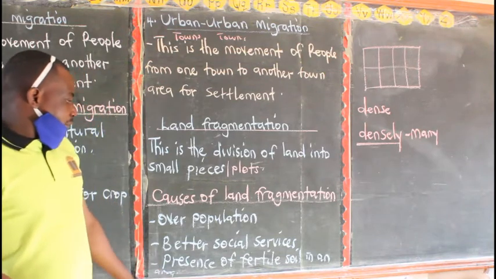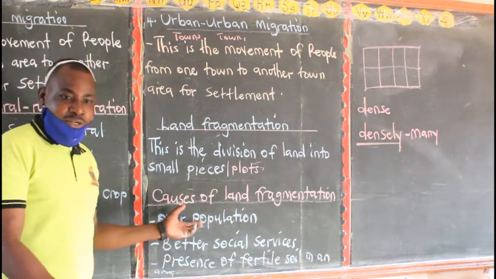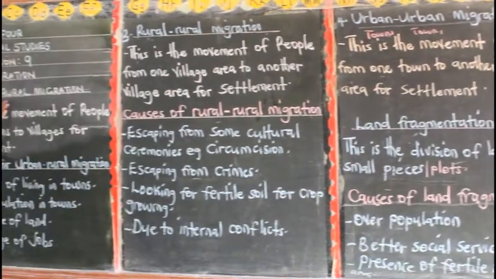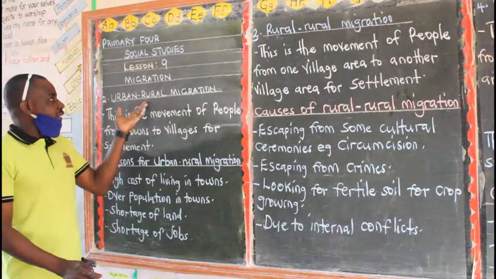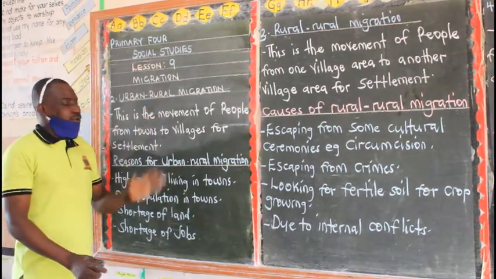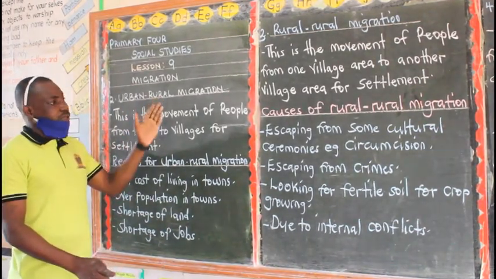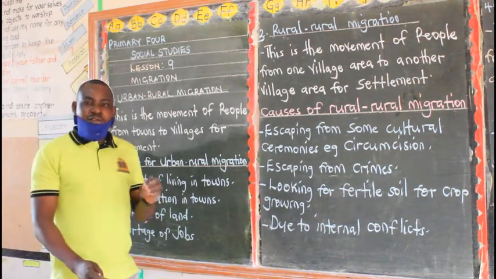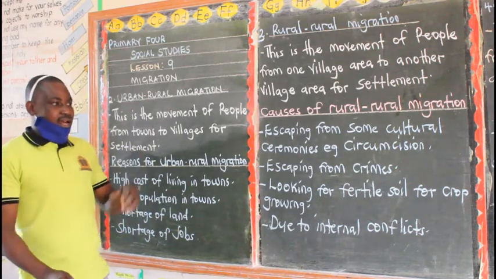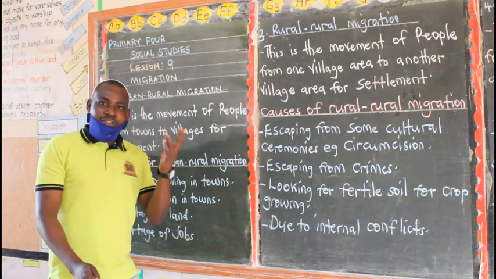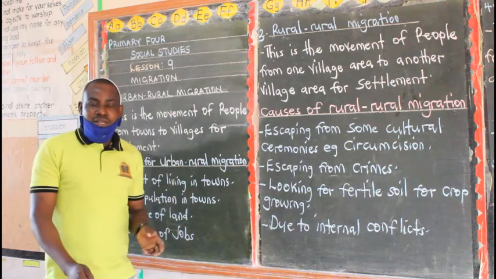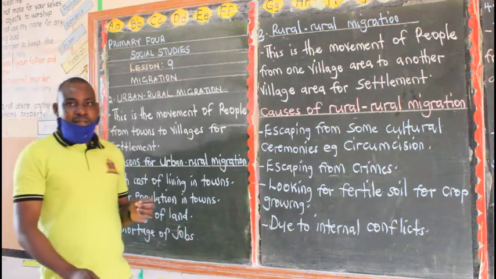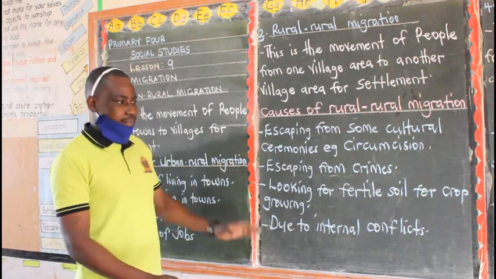So my beloved children of primary 4, today's lesson has been about migration, but under types of internal migration. Remember I told you that we have 2 types of migration. We have internal migration and also external migration. And for internal migration, I told you that there are 4 types.